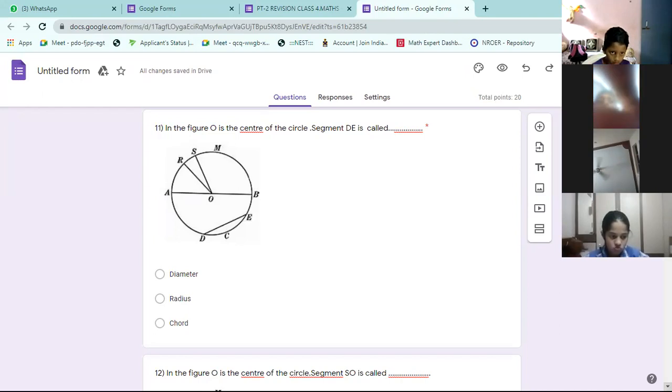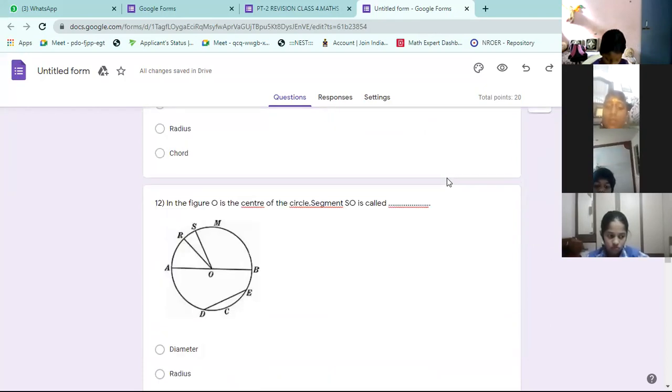Sir, that is the answer, sir. Sir, send us the Google form, sir. I will not send the Google form. This is not the exam, no revision work. I'm not going to send anything. That's why I'm asking you to concentrate and write. Questions are there on the screen. I'm writing questions and answers here. Sir, not the first-class worksheet, no need to send.